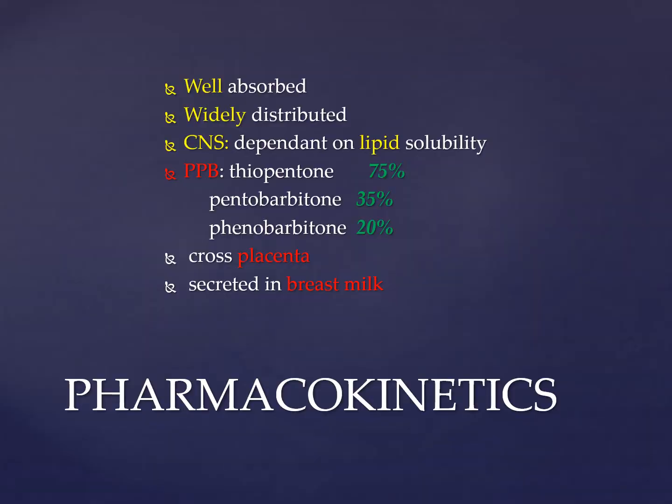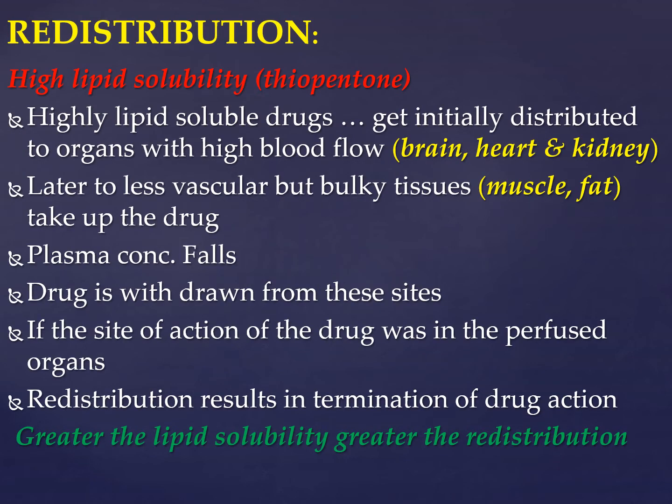Regarding the pharmacokinetics, they have a high lipid solubility and are widely distributed. They have plasma protein binding, which is variable. They cross the placenta and are secreted in the breast milk. This is the terminology of redistribution, which I told you. This is seen with thiopentone sodium, which is ultra short acting.